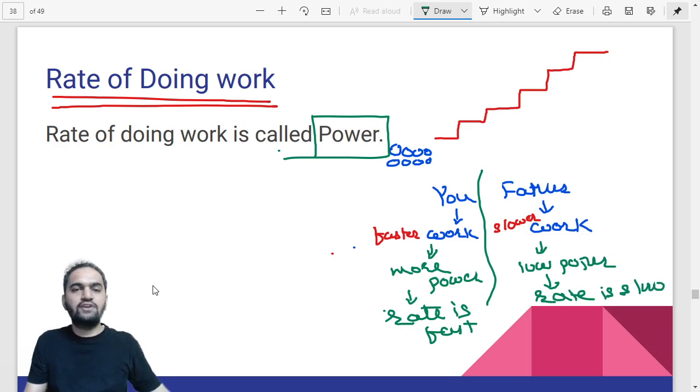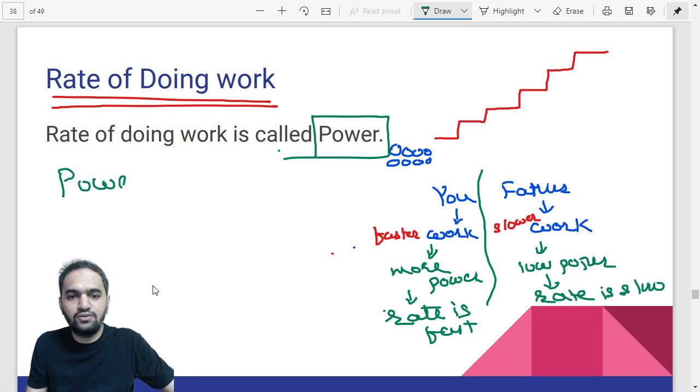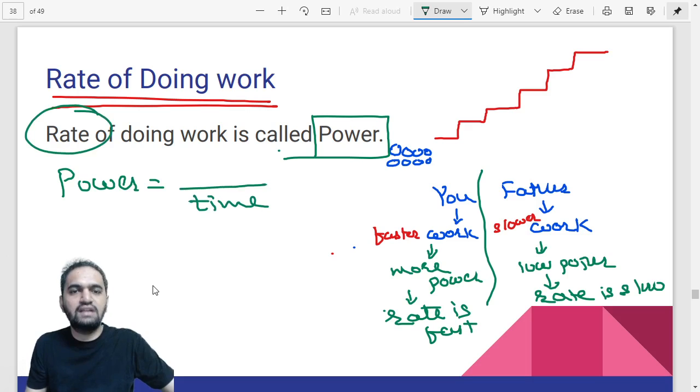Okay, so chalo, let us try to find out the definition for power then. Power is nothing but rate of doing work. Now what is rate? Rate is nothing but any quantity divided by time. You must have gone through this word in the lesson of motion in this 9th standard itself. Rate is any quantity divided by time. And they are saying rate of doing work, so the top part will be work itself. So power is equal to work by time. But you tell me, work is also energy.